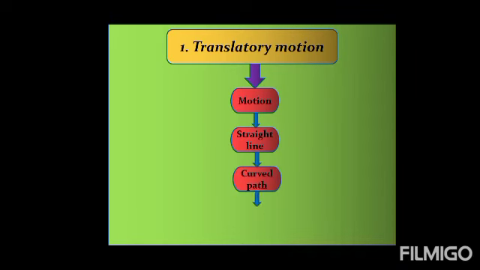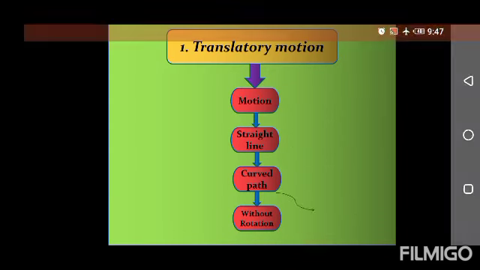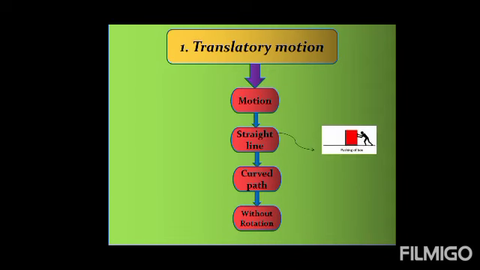Translatory motion is basically the motion of a body in a straight line or in a curved path without any rotation. For example, pushing a box in a straight line is the example of translatory motion. Similarly, motion of toy train in a curved or circular path is also the example of translatory motion.